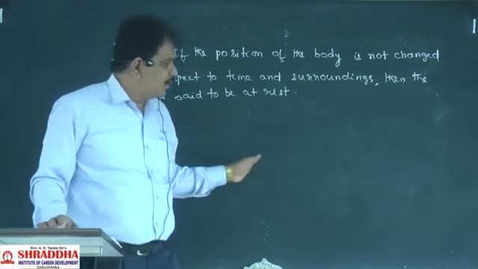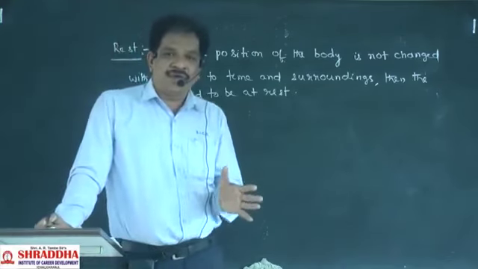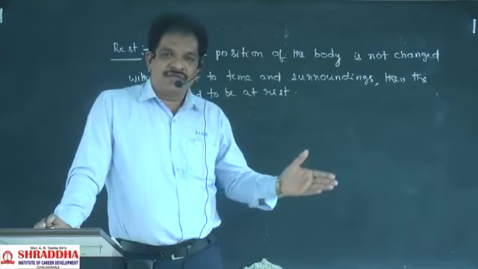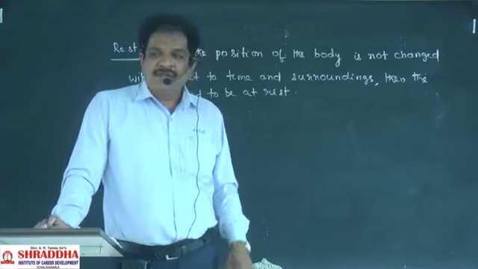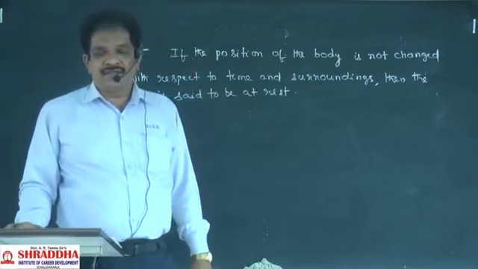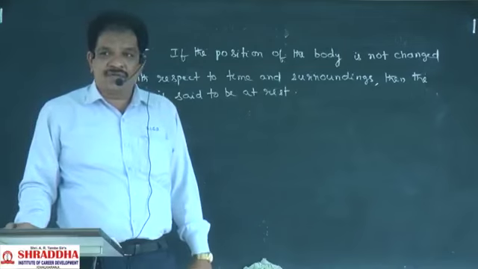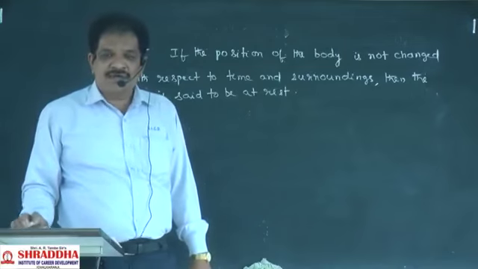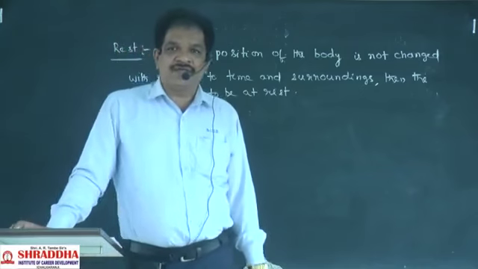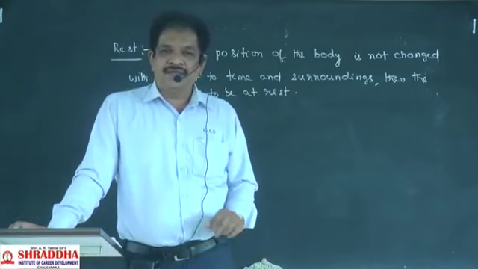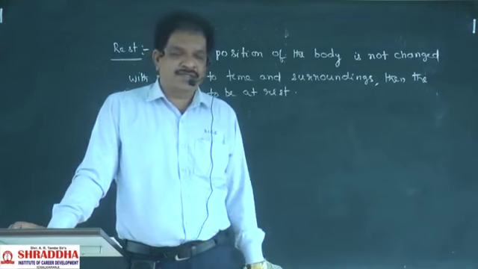What are the surroundings? For example, when your house is there, it has some surroundings. You have some neighbors. Those will also not change with respect to time or with respect to the surroundings. If the position of the body is not changed, then that body is said to be in the state of rest.